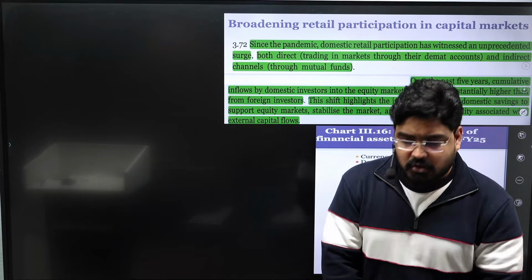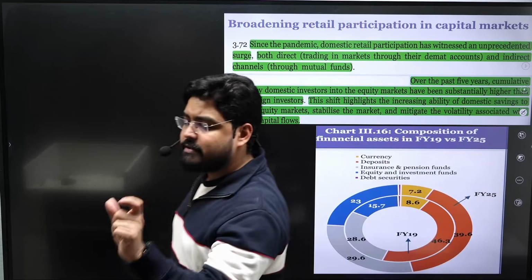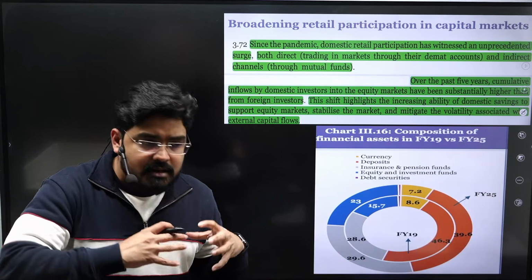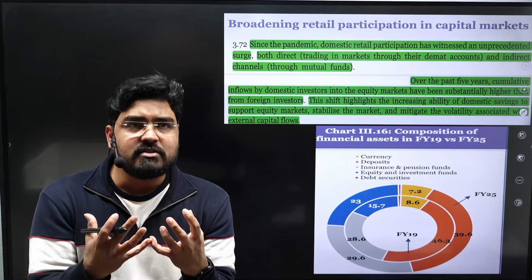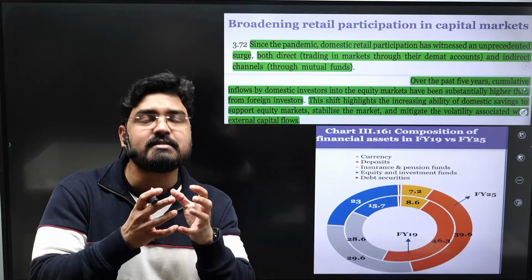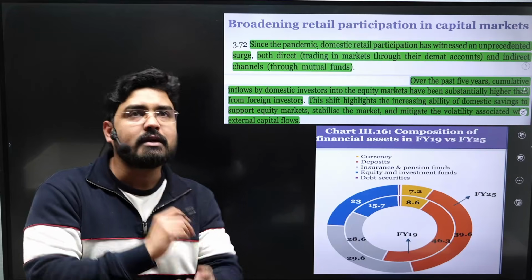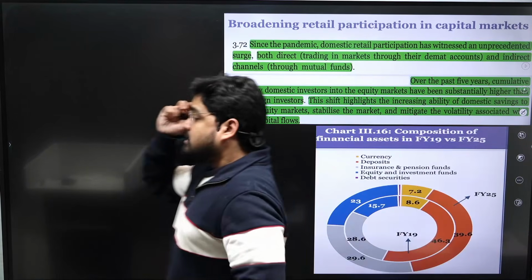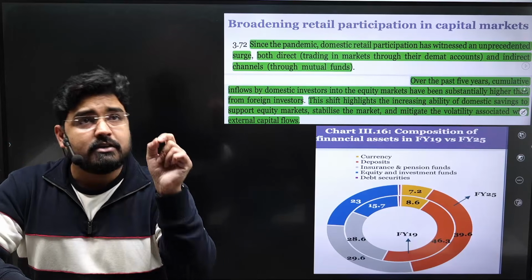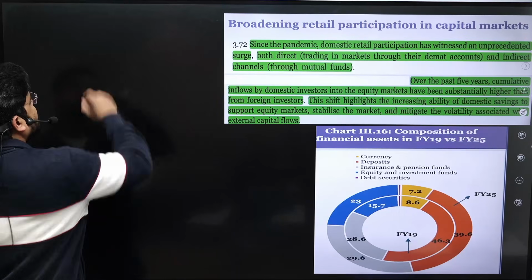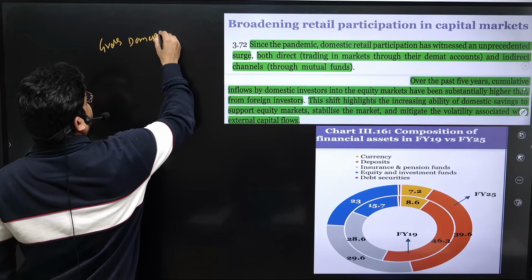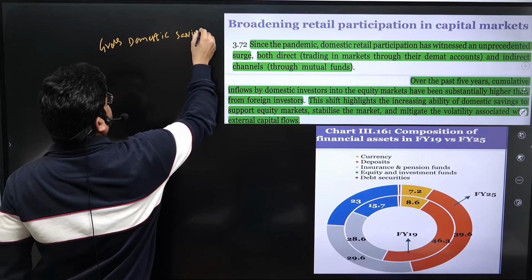Okay. So this increasing individual investment in the capital markets is clearly seen in the evolution and changes in the composition of household savings. So what is this savings? First and foremost, the savings made by an economy is generally measured by gross domestic savings.